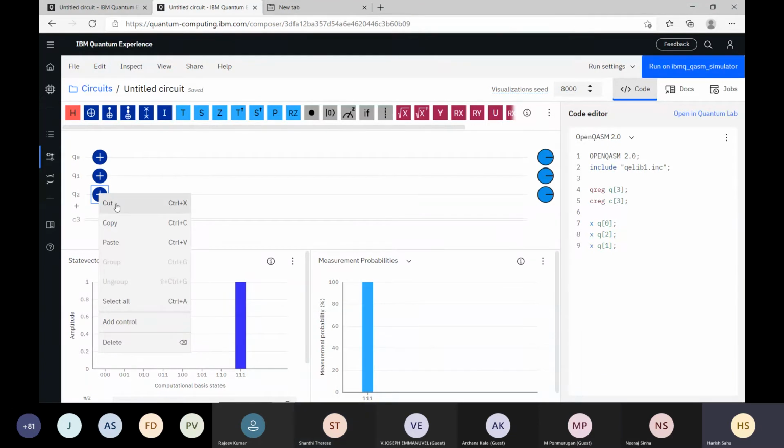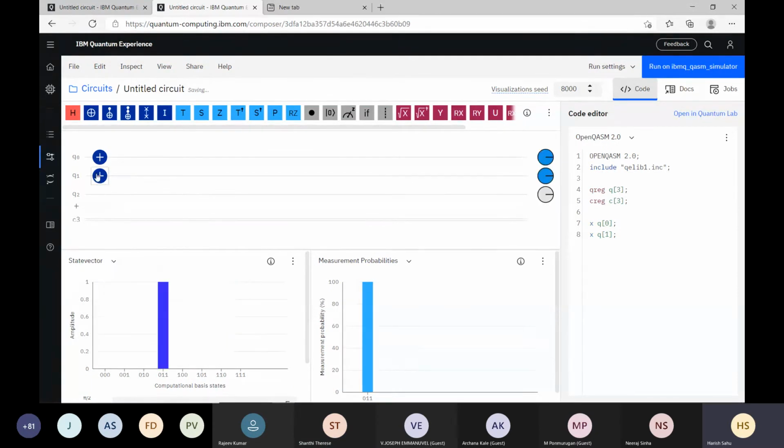I think maybe you should be with me rather than doing it yourself. You just focus on what I'm telling. Later on, you will be able to do it. Whatever you are doing over here, the code is getting generated on the right side, right, sir? Yes, that we will go through. First, we should understand this graphical interface. Then we will come to the coding part.